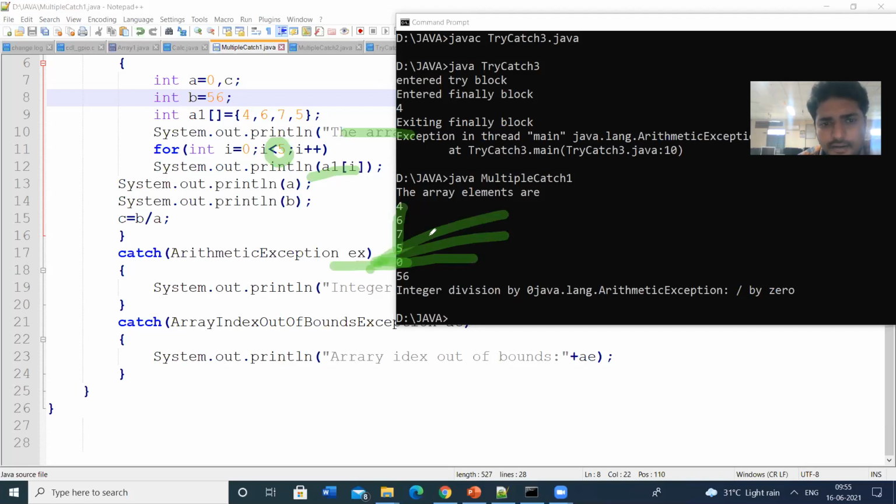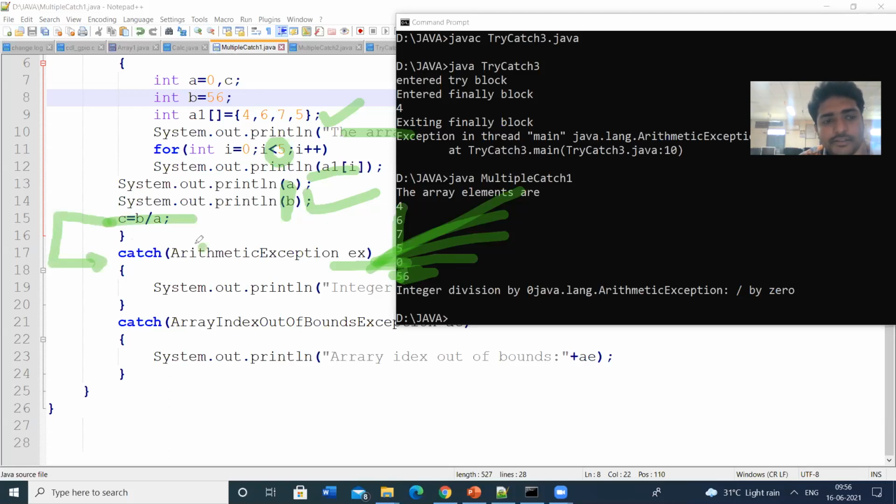So the array values are printed, 4, 6, 7, 5. And then I am going to print the A and B values. A value is 0, B value is 56. So the array is printed, and then elements A and B are printed. Then I am going to perform some arithmetic operation, C is equal to B by A. B value is 56, A value is 0. So division by 0, that means the exception is raised and the control goes to the catch block.